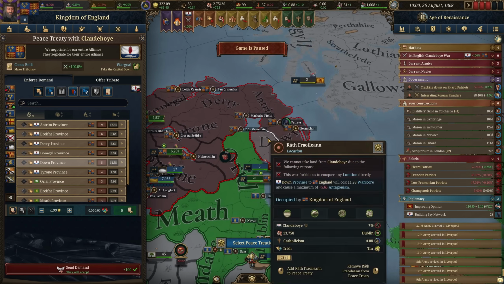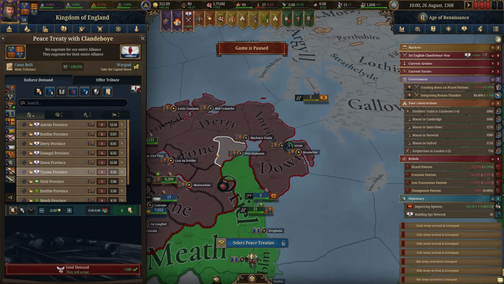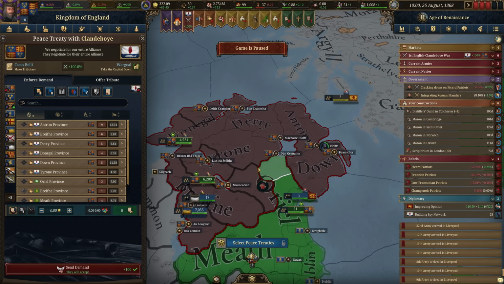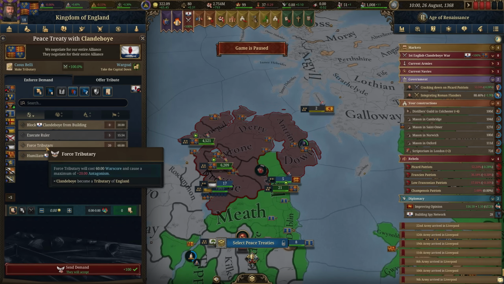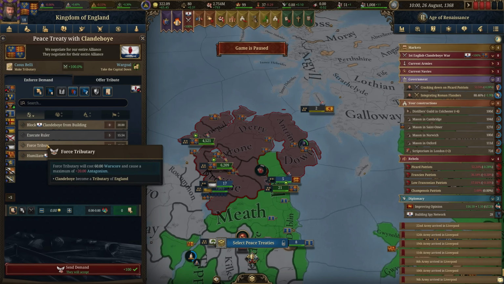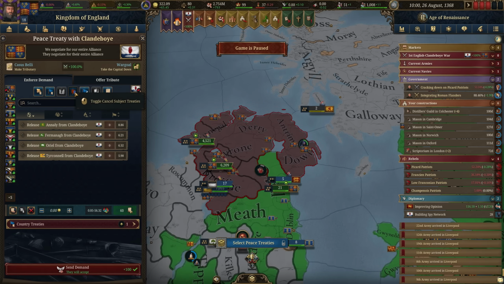So you notice we cannot seize control of any of their provinces because of the war goal that we used, which I'm absolutely fine with. We knew that was going to be the case. We can force them to be a tributary. This does cause some antagonism. But yeah, it's going to result in them paying us money, and that's what the war goal was for, so that's what we're going to do.